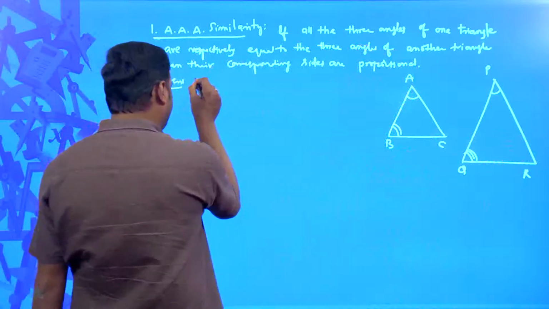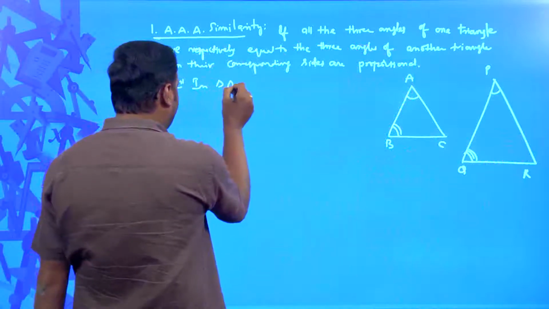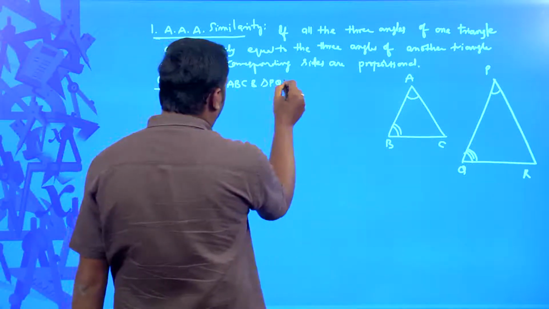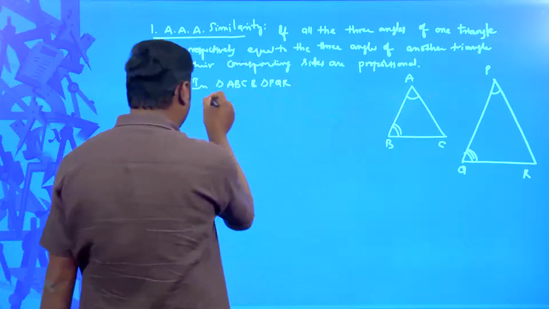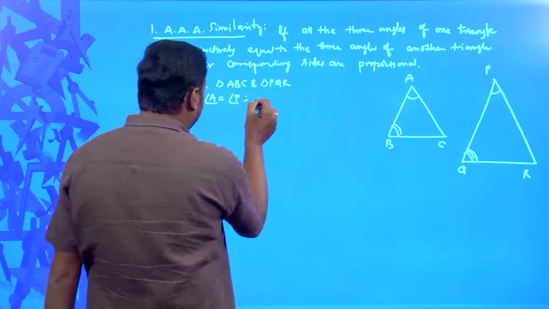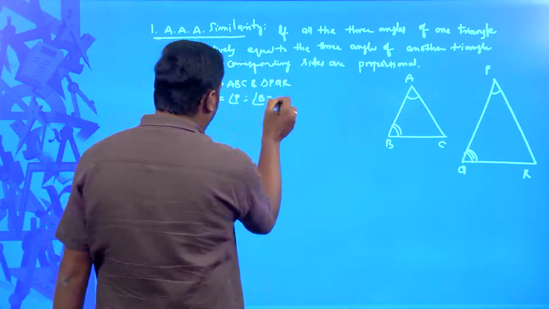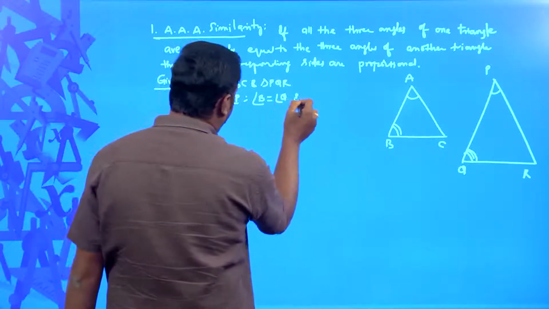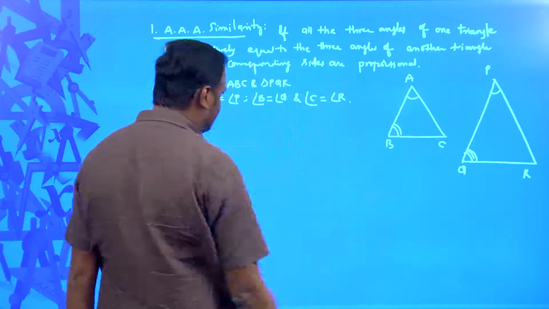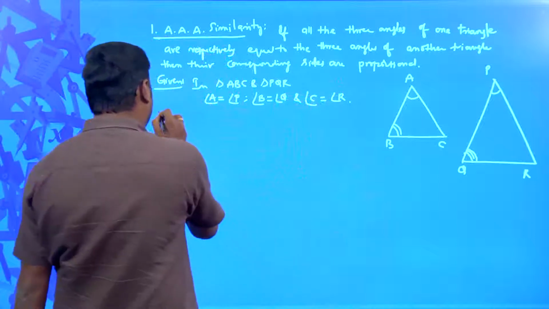I will write here, in triangle ABC and triangle PQR, angle A is equal to angle P, angle B is equal to angle Q, as well as angle C is equal to angle R. This is the information given. So, what is RTP now?